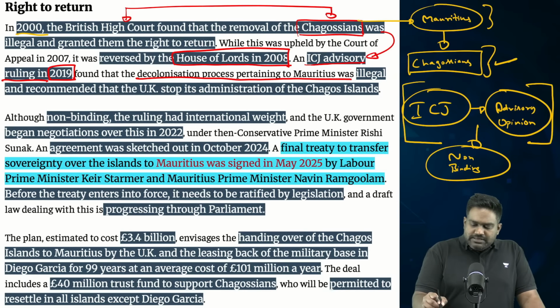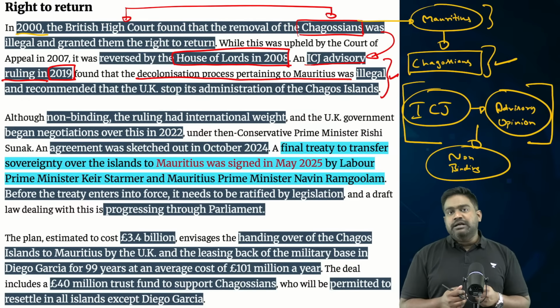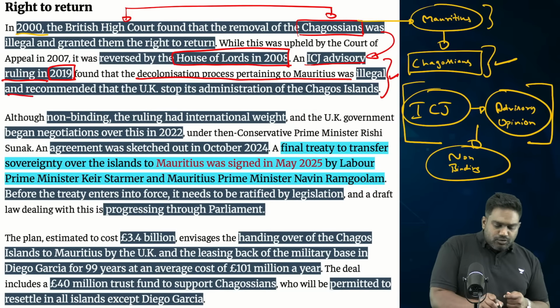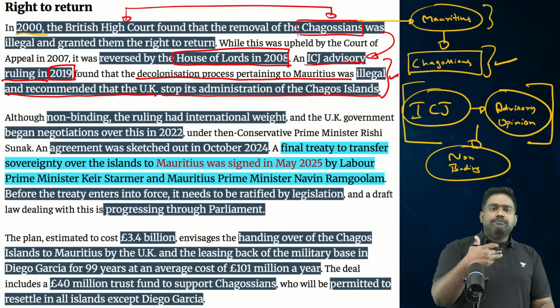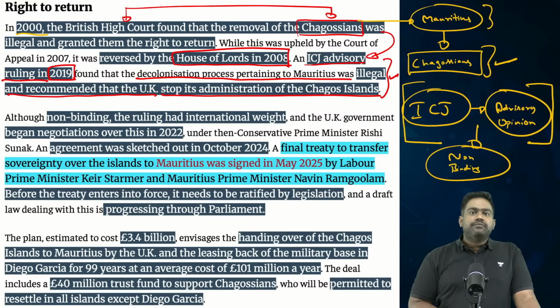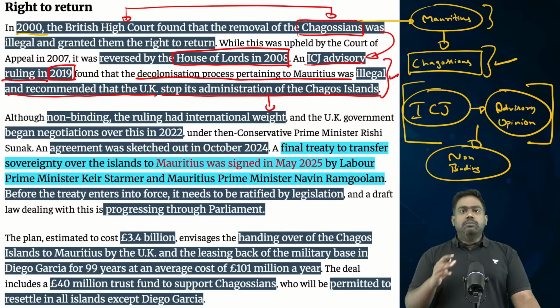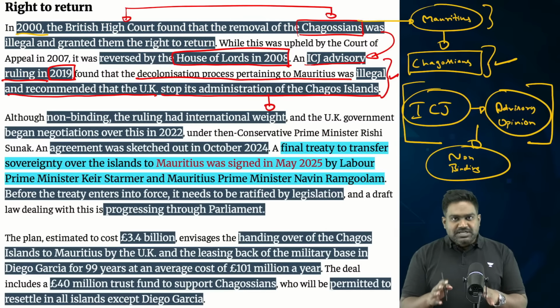It pointed out that such continued colonization of former territories is illegal under international law, and it recommended to the United Kingdom to stop administering Chagos, return it back to Mauritius, and ensure the return of the native Chagosian population. So this created some global diplomatic pressure, though it's not legally binding, it was just an advisory opinion.